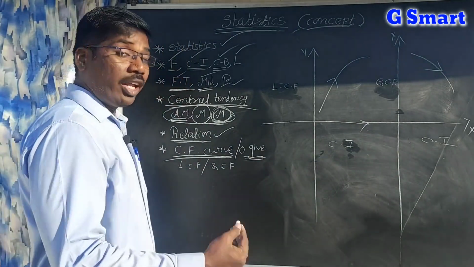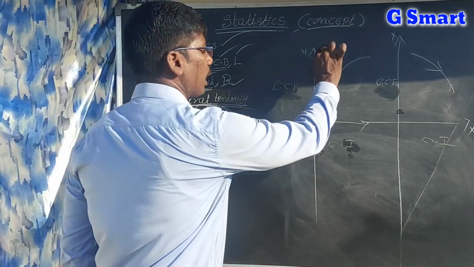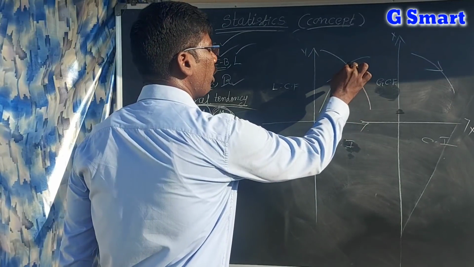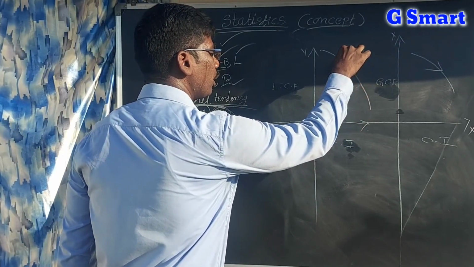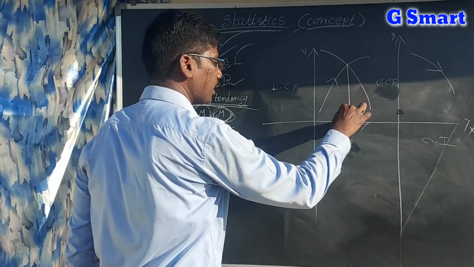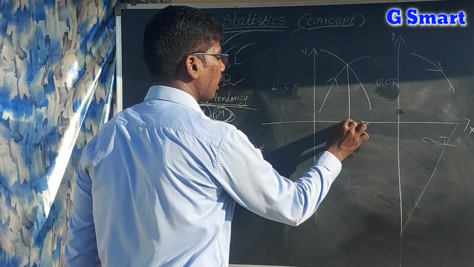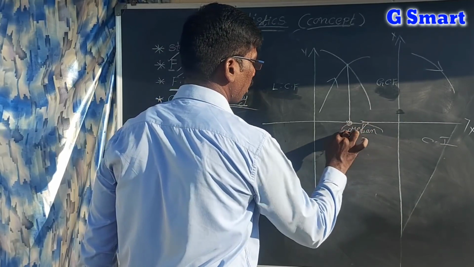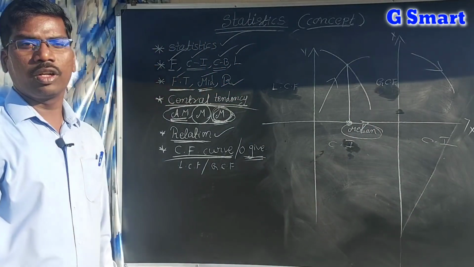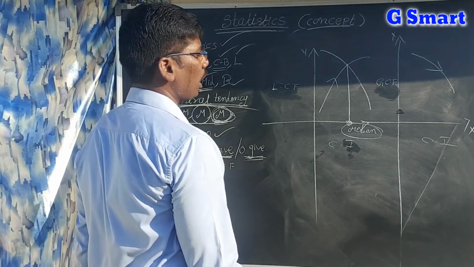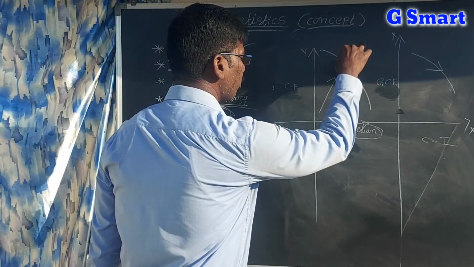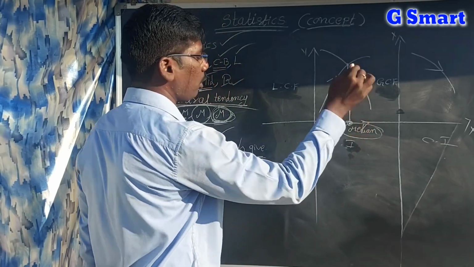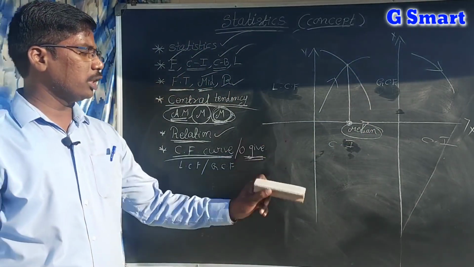Sometimes in one graph only we will draw both the less than cumulative and greater than cumulative curves. At that time, from the intersection of both curves, if you draw a perpendicular to the x-axis, the point where it meets the x-axis is called the median. This is a very important bit, remember students.